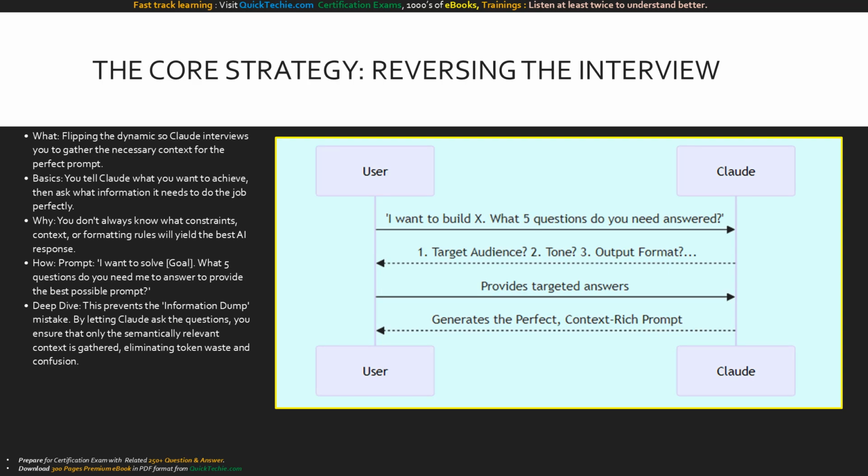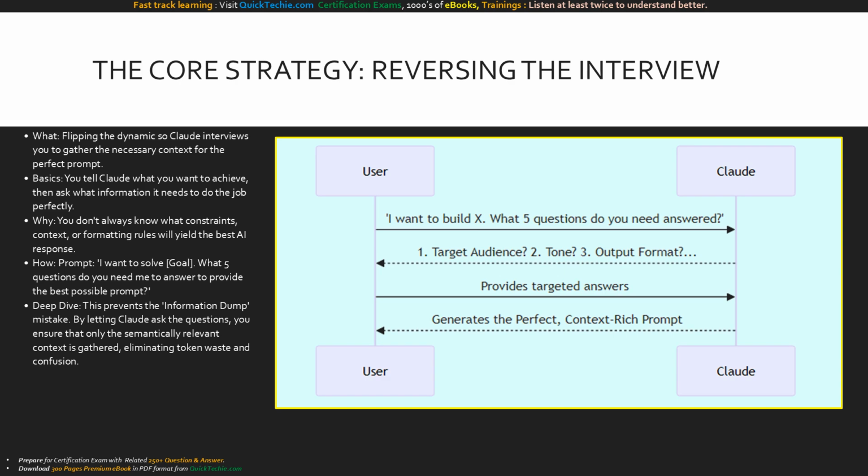The most effective way to start metaprompting is by reversing the interview. The biggest mistake beginners make is the information dump, pasting 10 pages of irrelevant data and hoping the AI figures it out. Instead, we flip the dynamic. You tell Claude your high-level goal and then explicitly ask, what information would you need for me to provide the best possible assistance? What details should I include in my prompt?